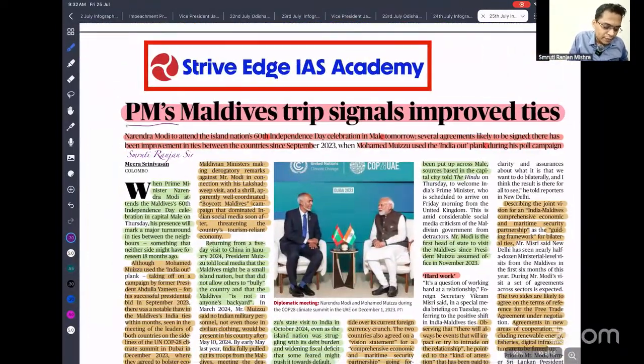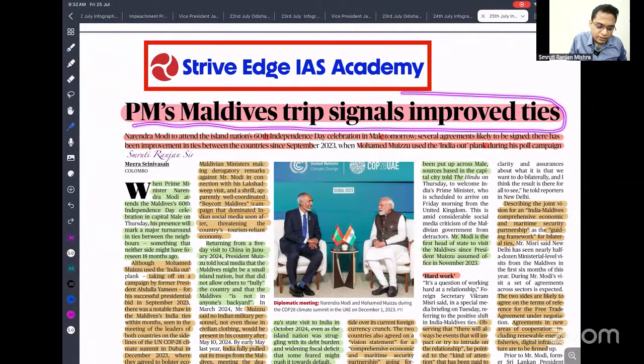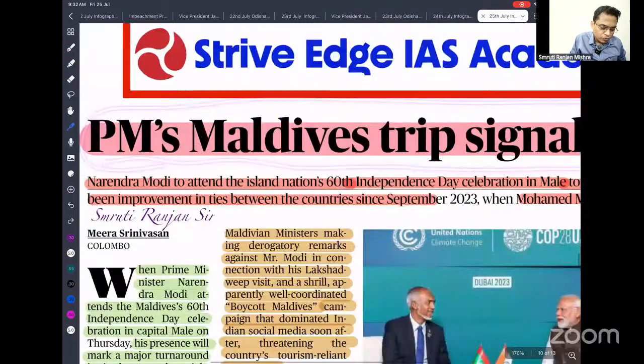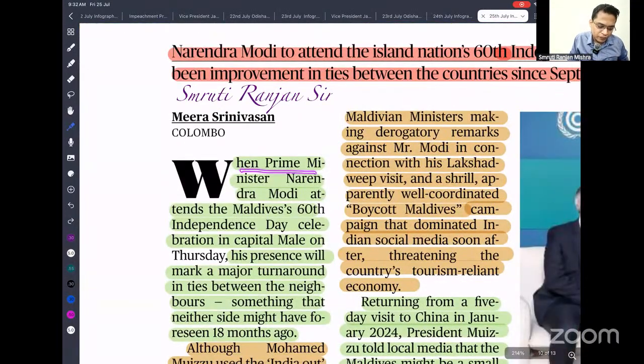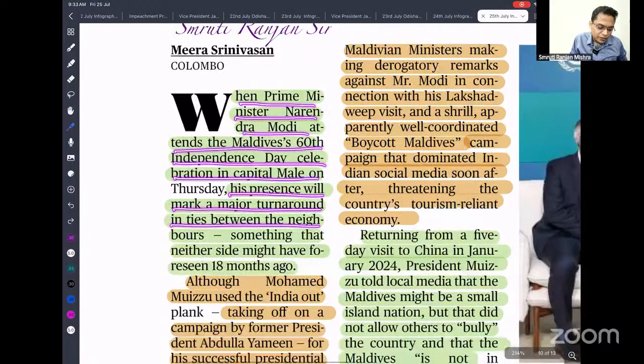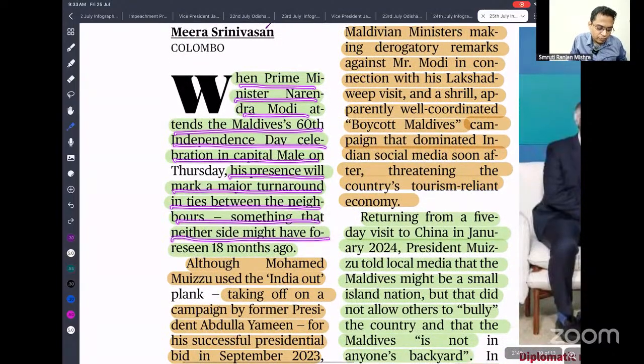PM's Maldives trip signals improvement in our ties. Narendra Modi to attend the 16th Independence Day celebration of Maldives. Recently we have seen that our relationship with Maldives is improving after it plunged to a deep low. When Prime Minister Narendra Modi attends the Maldives' 16th Independence Day celebration in capital Malé, his presence will mark a major turnaround in ties between the neighbors, something that neither side might have foreseen 18 months ago.